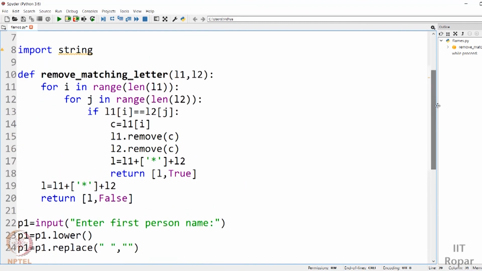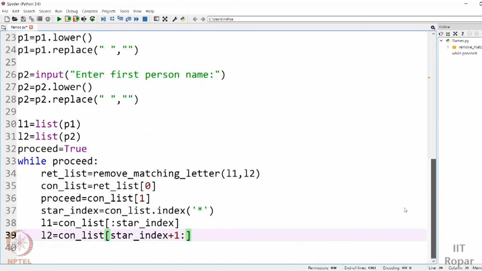It will loop through both the lists. If you find a matching letter, it will remove that from the list. It will concatenate it with a star in between, return the concatenated list, and return true if it has found a matching letter, and return false otherwise. If there is no matching letter, it will return false. From this you will understand whether to proceed with the next iteration. That is, we have found with the first iteration Ajay and Priya. Let us take the same example, A and A. It is returned. So should I continue with checking for another matching letter, or can I continue with counting? That is returned by this proceed.